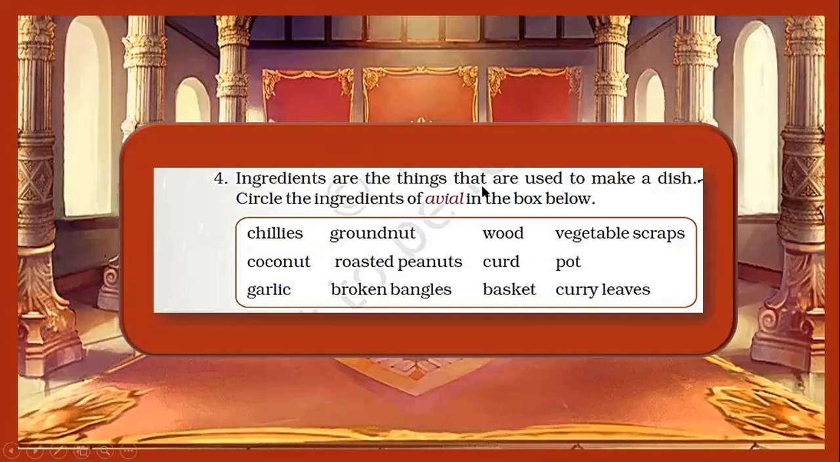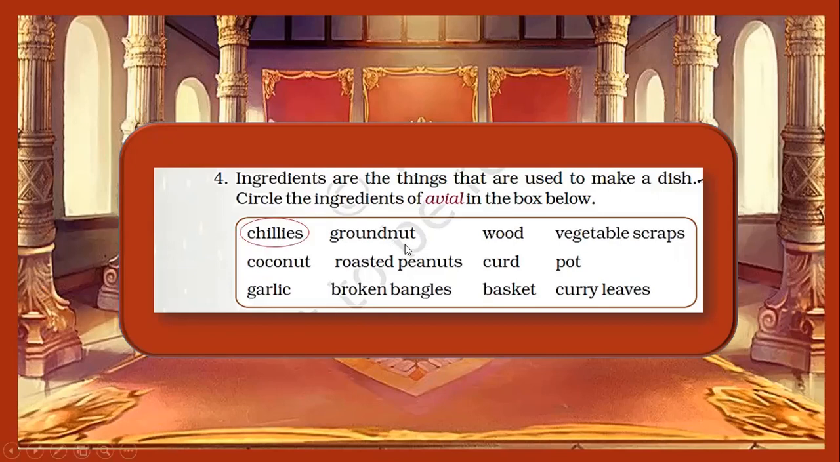Ingredients are the things that are used to make a dish. Circle the ingredients of avial in the box below. So here is a box with a list of items. You need to go through these items one by one and circle the ingredients that are used to make avial. This surely is a fun activity. So come on children. The first ingredient is chilies, and we know it is one of the ingredients used in avial. So let's circle it, children.